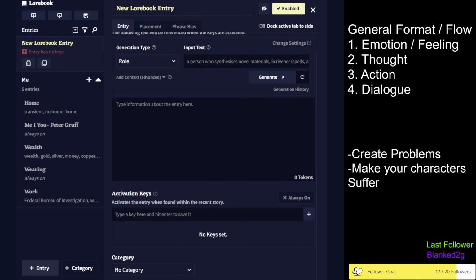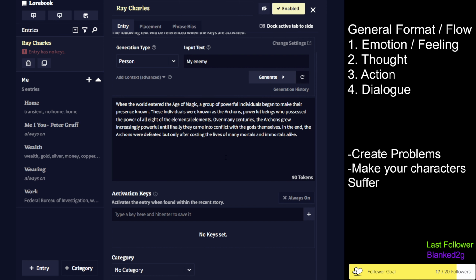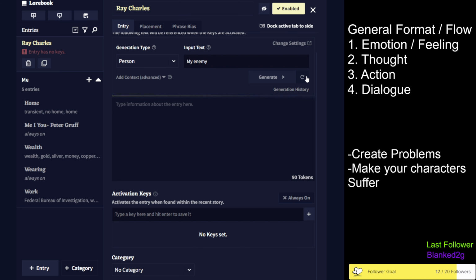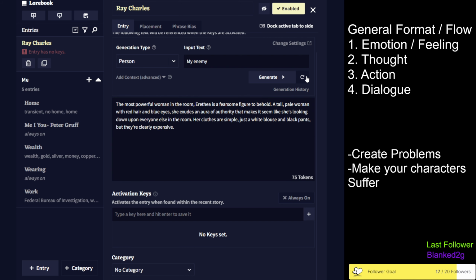Let's say I want to make an enemy. Let's call this Ray Charles. Let's say Ray Charles is my enemy. Let's put person, enemy, and let's have the AI generate somebody that is my enemy, named Ray Charles. Age of magic, powerful individual. Okay, it didn't really make what I'm looking for as in a person, so I'm going to undo, because you can just constantly redo what it's generating. Woman in the room. Okay, I guess Ray Charles is a woman. So we'll put her name in here. No, that's not correct.